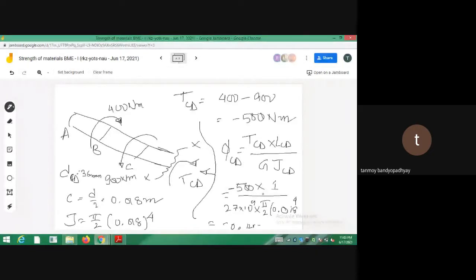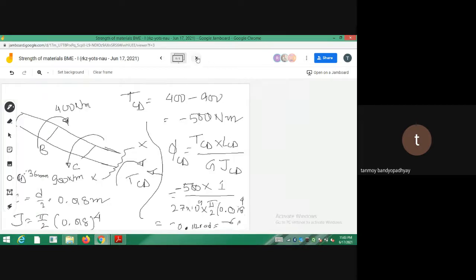Calculate it and see what is the degree value of 0.112 radian. Multiply by 180 by pi, since 180 degrees equals pi radians. Just calculate what you are getting. Sir, 6.4 degree. Okay, so minus 6.4 degree. So now let's move to the final conclusion part.